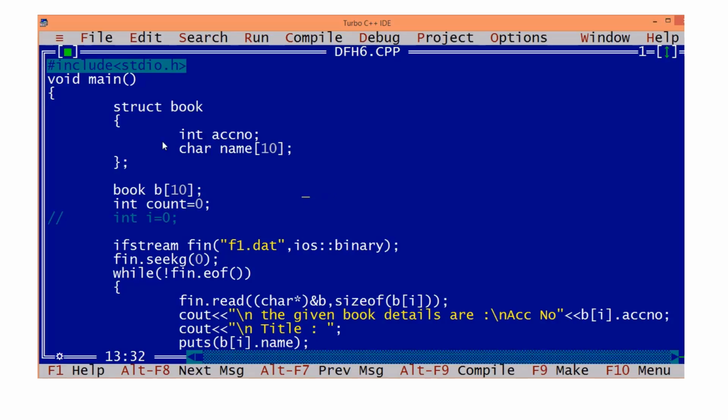We are not reading the full array at a time. One object at a time we are displaying. So the ith subscript is not needed. One object we are reading, we are displaying, and the next object we are reading and displaying. So we need not store it in another array.